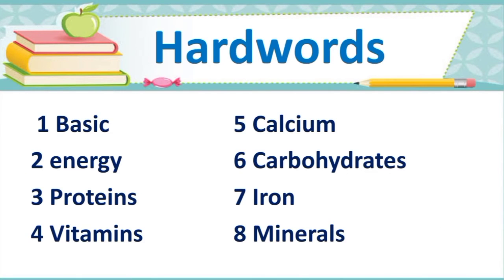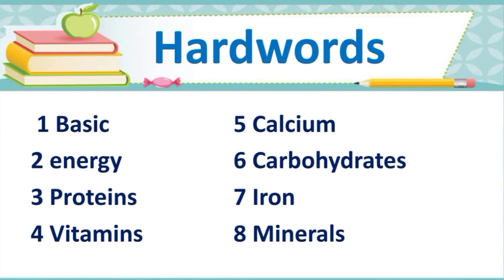So now let's understand hard words of lesson 1. BASIC. Basic means primary, or here we can say basic means essential or necessary. Now second, ENERGY. We can define energy as the strength to do any kind of physical activity, or we can say energy is the ability to do work.